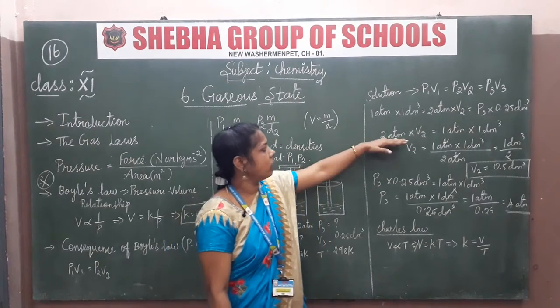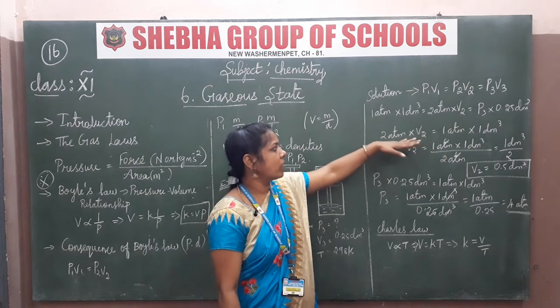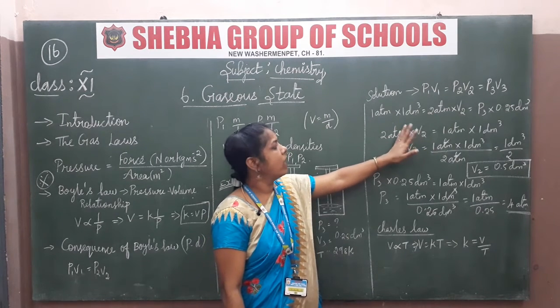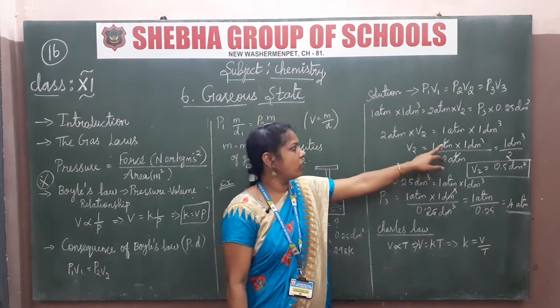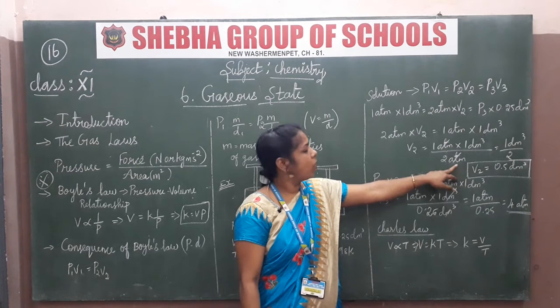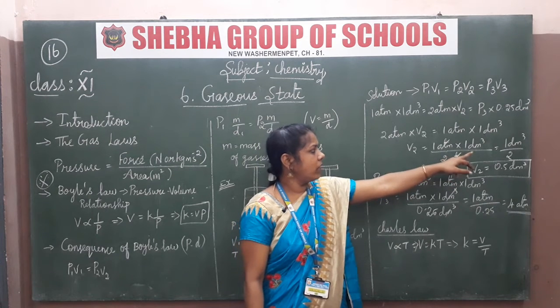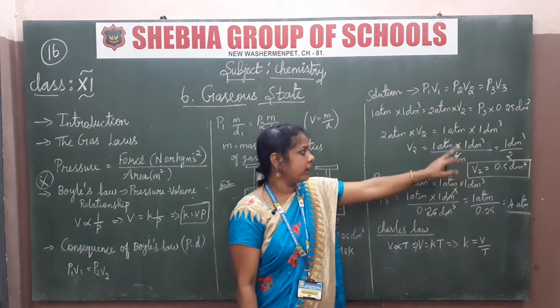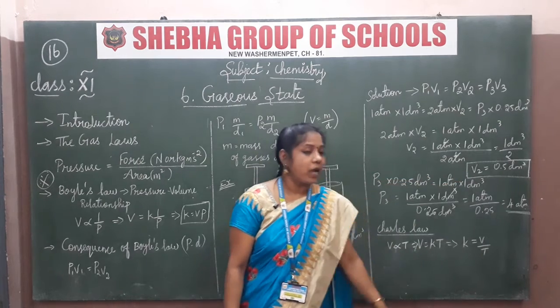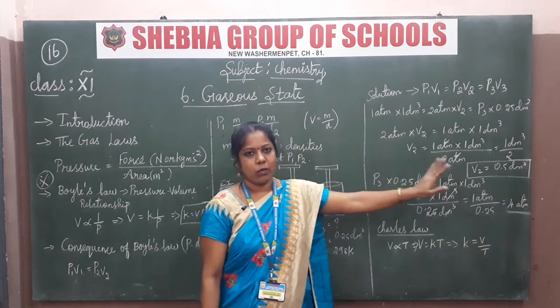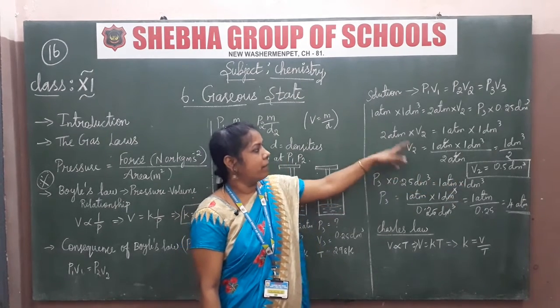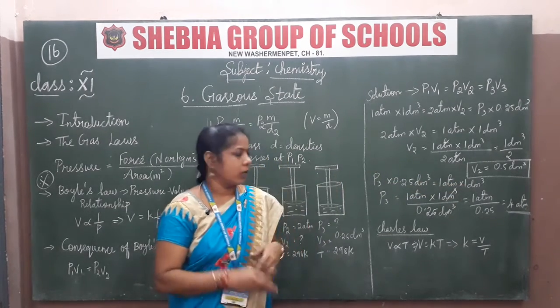So first I am going to compare the first and second. So அதனால் first, second மட்டும் நான் எடுத்திருக்கேன். அதை எடுத்துகிட்டு V2 மட்டும் எழுதிட்டு, உங்களுக்கு rearrange பண்ணி எழுதியிருக்கேன். So obviously atmosphere already cancel ஆகிடுச்சு. So 1 dm cube by 2 மட்டும் remaining இருக்குது. Divide பண்ணோம்னா 0.5 dm cube. So this is the V2 value. ஓகேவா? இந்த simple calculations தான், but நீங்கள் apply பண்ணுறது கொஞ்சம் careful ஆக இருக்கணும்.